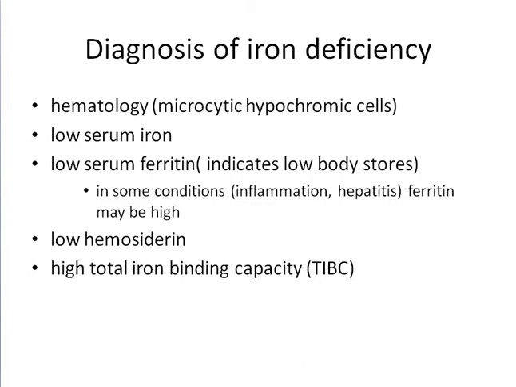Diagnosis of iron deficiency: hematology shows microcytic hypochromic anemia, lower serum iron, and low serum ferritin, which indicates low body stores. In some conditions, such as inflammation and hepatitis, ferritin may be high. There is low hemosiderin and high total iron binding capacity.